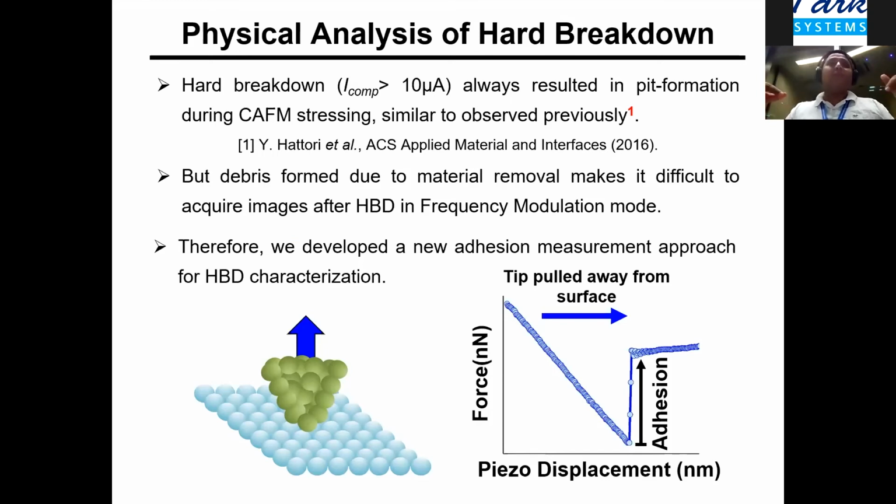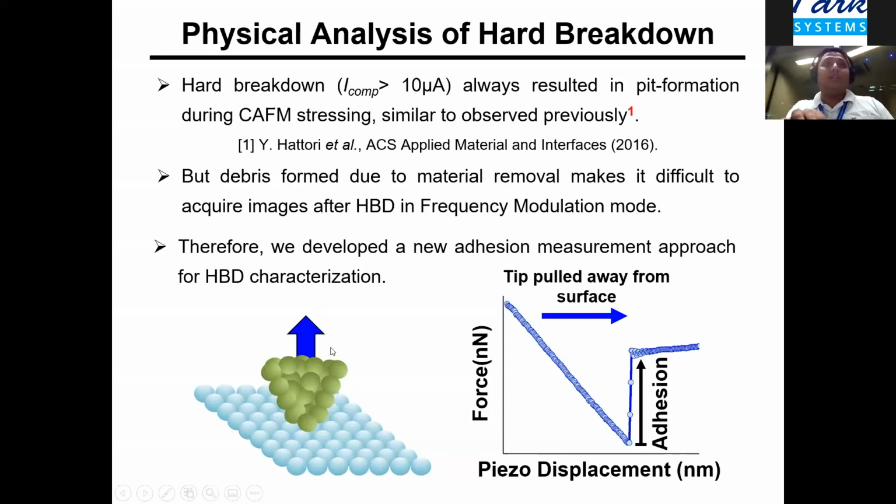But since we were doing measurements in ultra high vacuum, we don't have so much flexibility. We were trying to use the other methods available, but they simply can't be used. For example, even frequency modulation mode, because there is a lot of debris coming out of this breakdown, and it makes the frequency mode unstable. And therefore, we developed a new adhesion approach for the hard breakdown characterization.